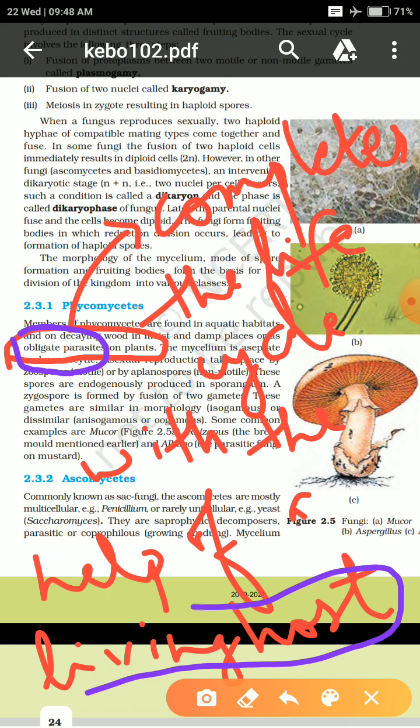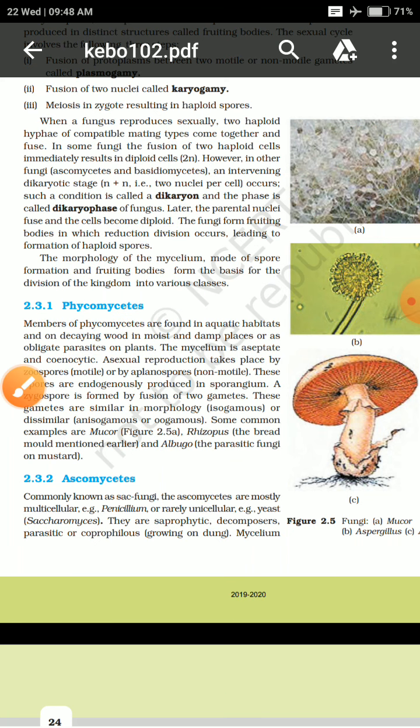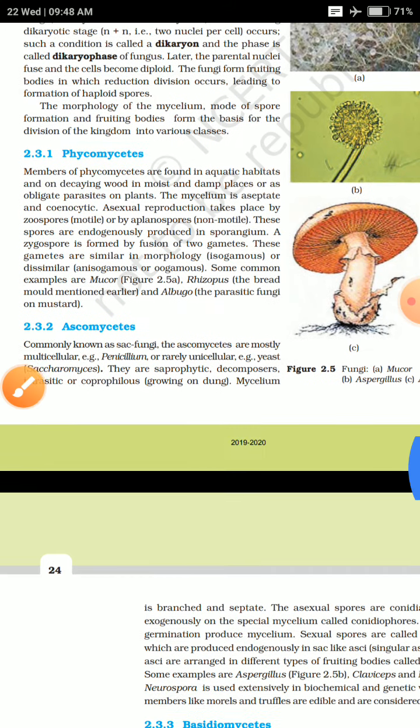If they have a living host, they will complete their life cycle, otherwise they won't. So phycomycetes come under such a category of organism.